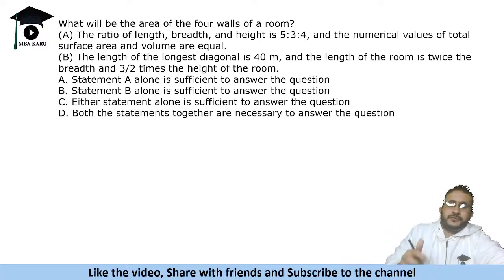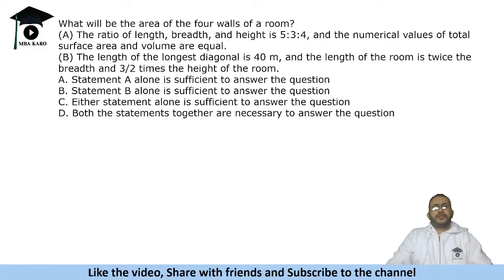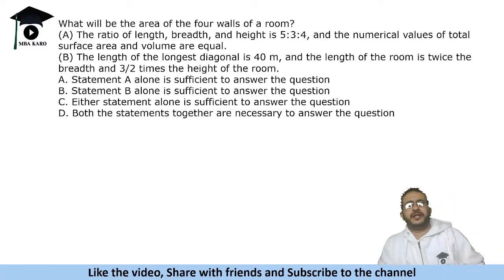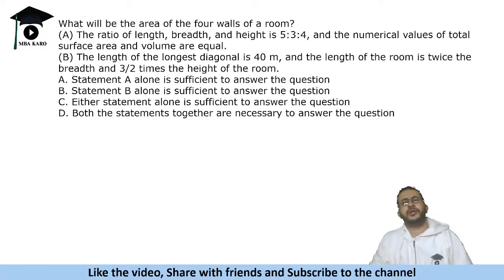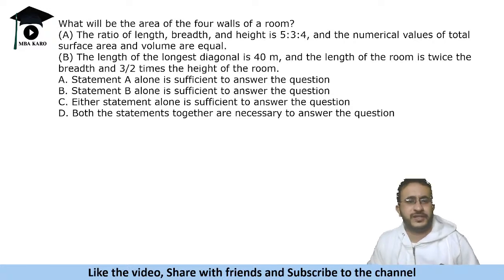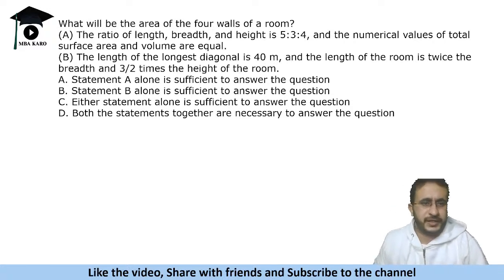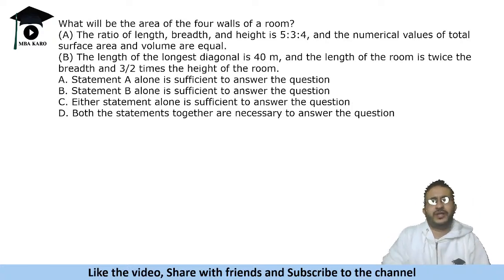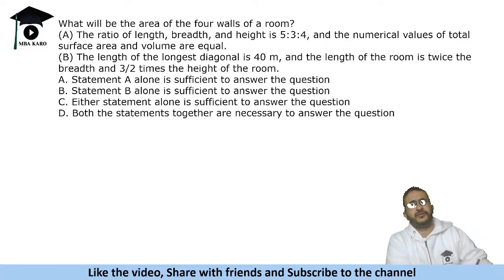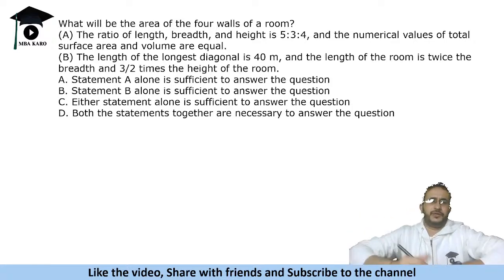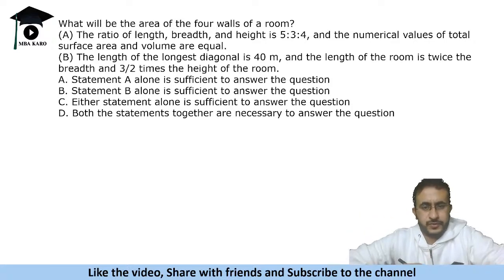Okay, so it says what will be the area of four walls of a room. The ratio of length, breadth and height is 5 ratio 3 ratio 4, and the numerical values of total surface area and volume are equal. The length of the longest diagonal is 40 meter and the length of the room is twice the breadth and 3 by 2 times the height of the room. So we need to find which statement is sufficient to answer the question.